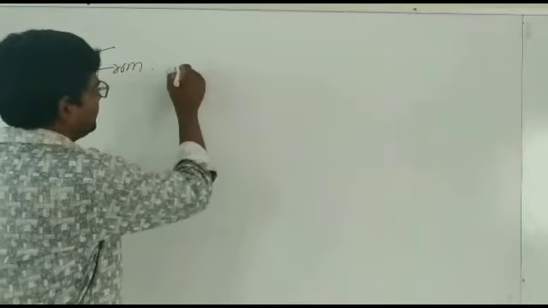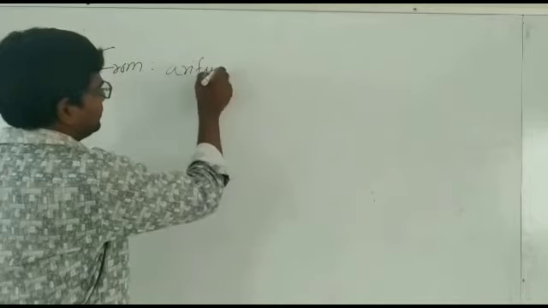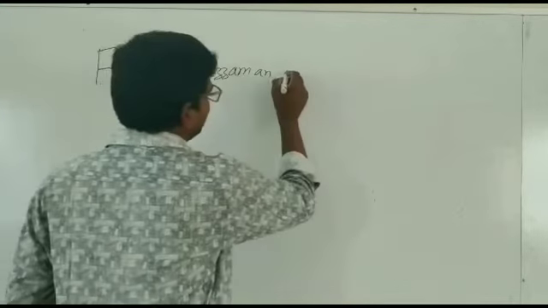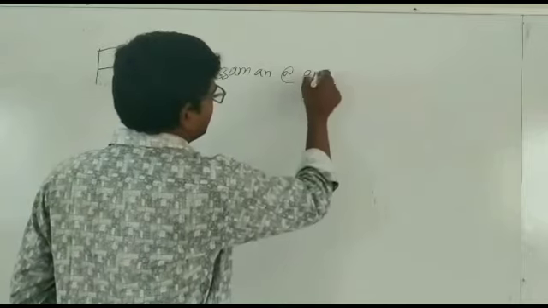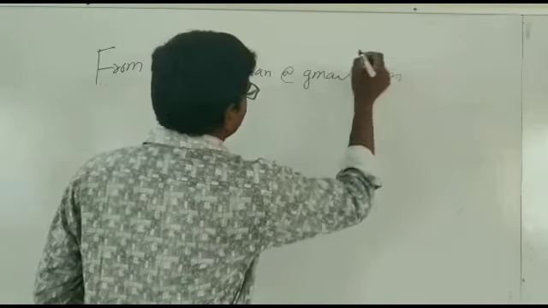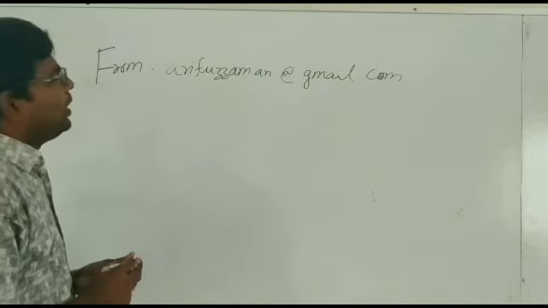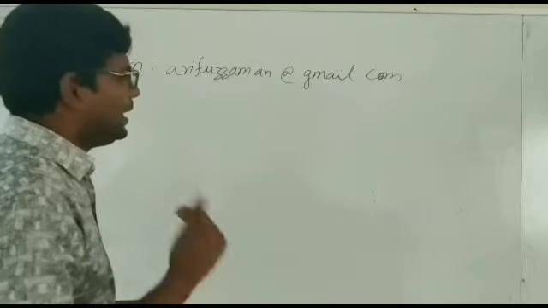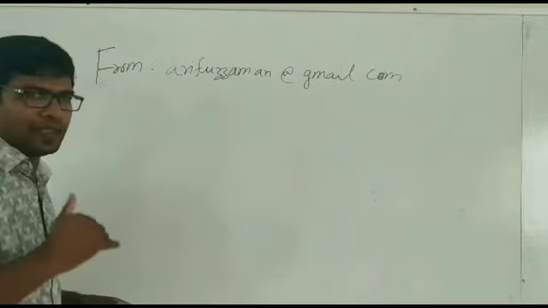Suppose arifuzzaman@gmail.com. This is my email ID. That means I am the sender here.